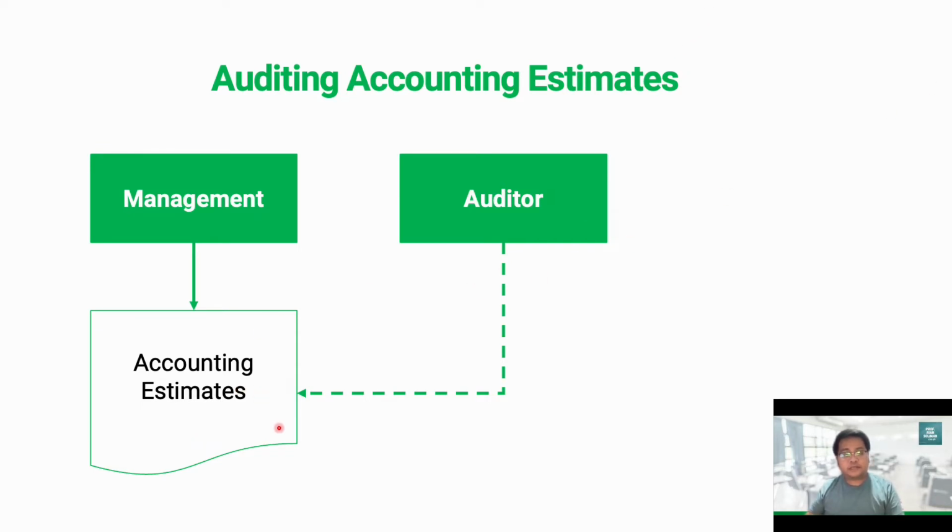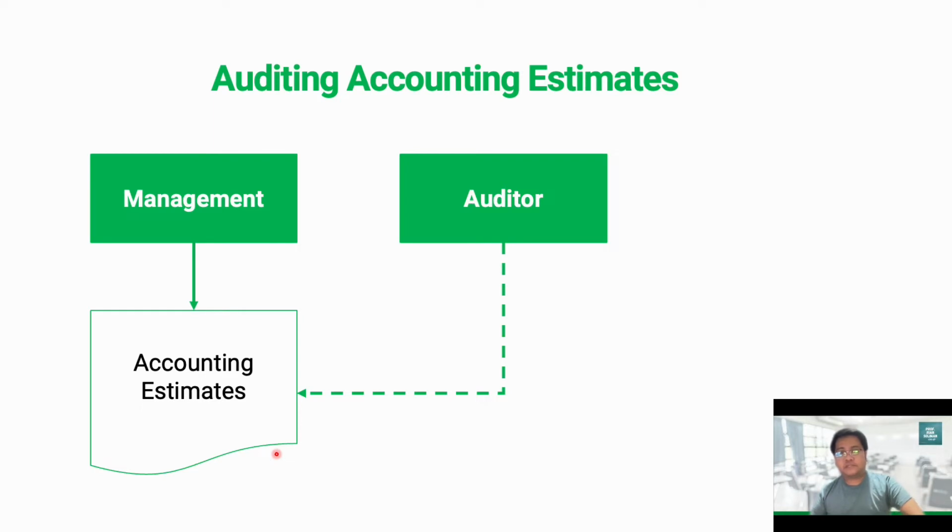Now, the reason why it is difficult to obtain evidence about accounting estimates is that accounting estimates involve a high degree of judgment and subjectivity on the part of our client. So that is why when they make accounting estimates, like for example, allowances, allowance for impairment of receivables, of investments, of PPE, of fixed assets, of intangible assets like goodwill, then there's a high degree of subjectivity involved.